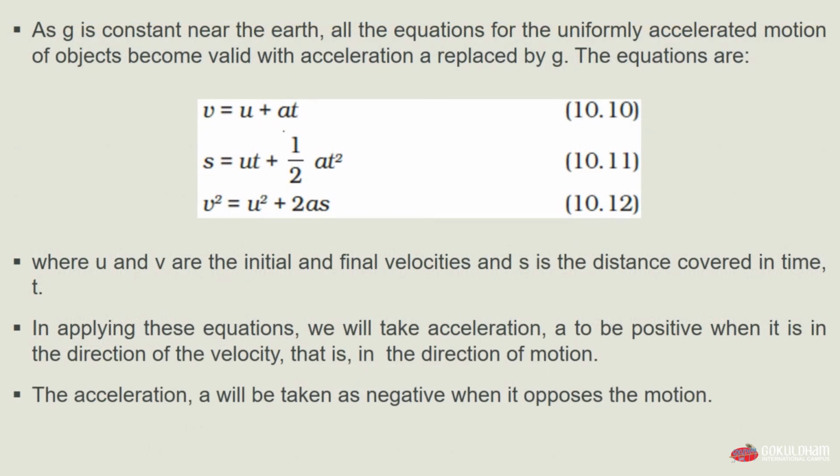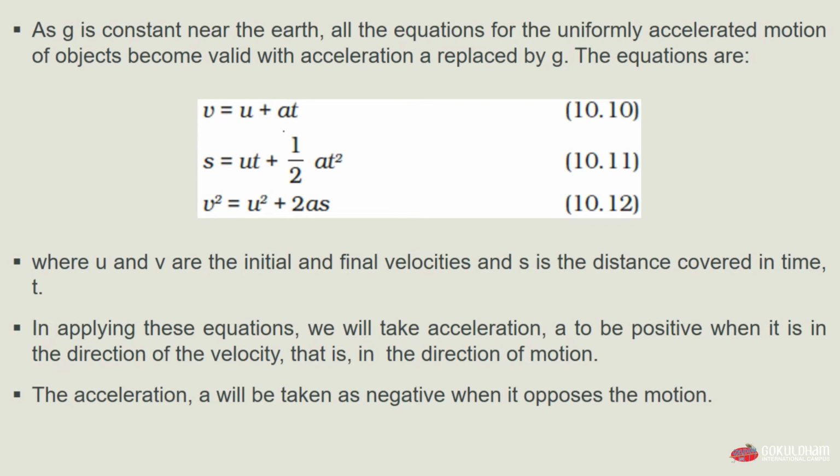As g is constant near our Earth, all the equations for uniformly accelerated motion of objects become valid with acceleration a replaced by g. And the equations are v equals u plus a multiplied by t, which is our equation 10.10.